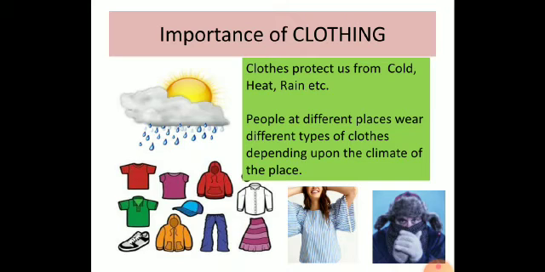People at different places wear different types of clothes depending upon the climate and the place where they live. For example, people living in Gujarat will prefer to wear cotton clothes, while people living in Kashmir prefer to wear woolen clothes like as shown.